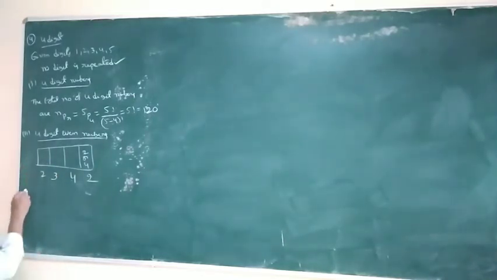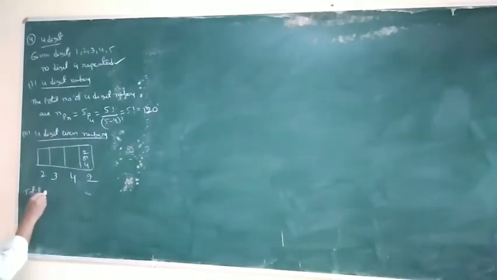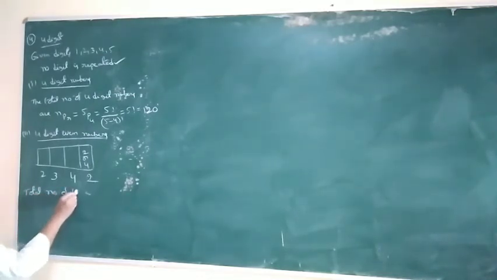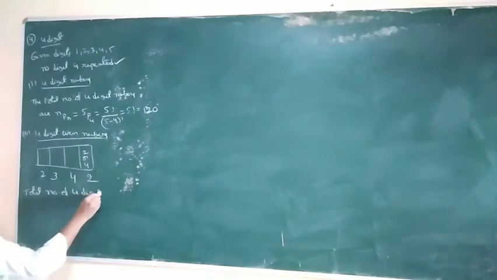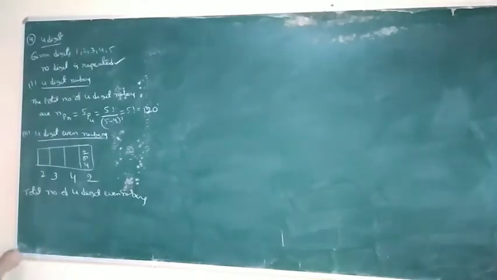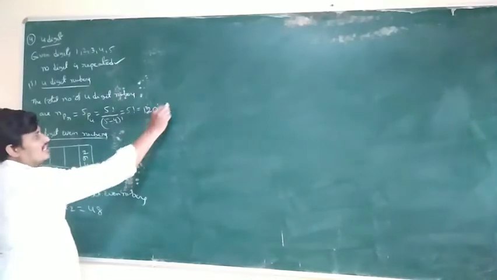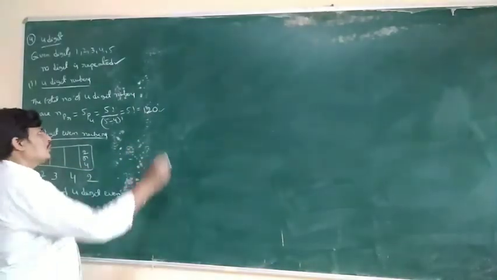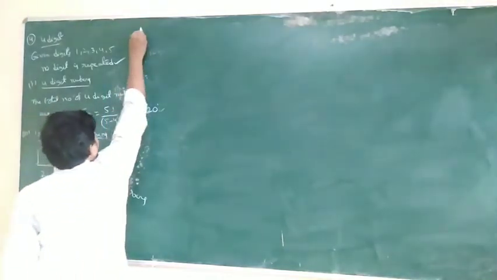So the total number of four-digit even numbers is 2 into 3 into 4 into 2, which is 48. Out of 120 four-digit numbers, only 48 are even.